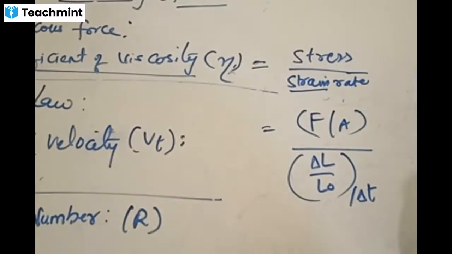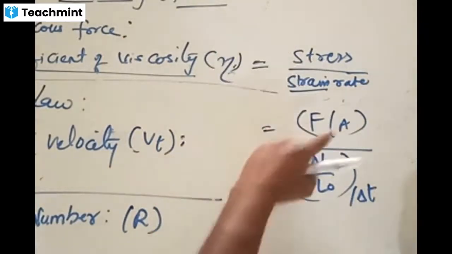When a fluid flows in a flow tube, opposingly there exists some kind of force creating some kind of stress, and that results in strain. Every stress will result in strain, we know this already, and that strain acting on the body will act for some shorter time interval. For how long that strain is acting on the fluid is called the strain rate.